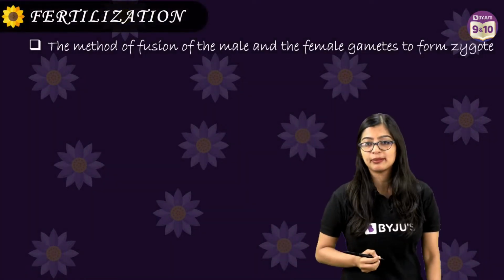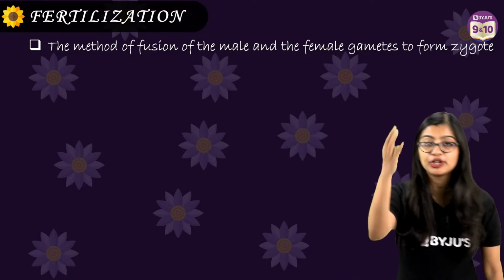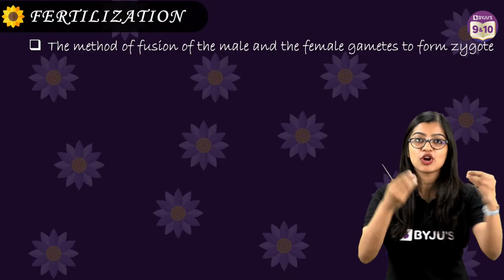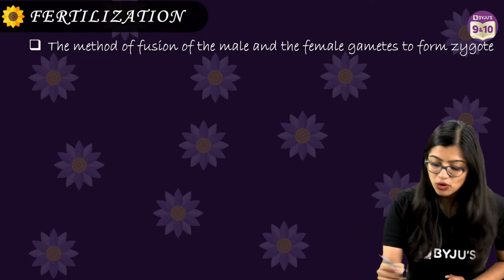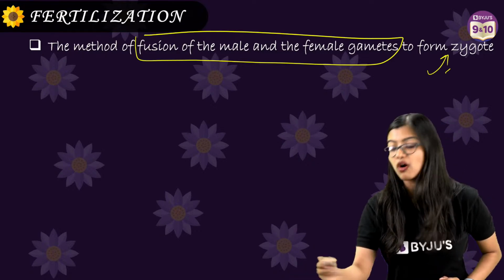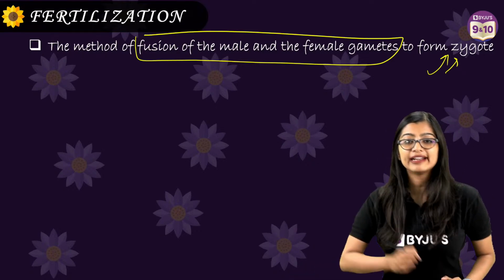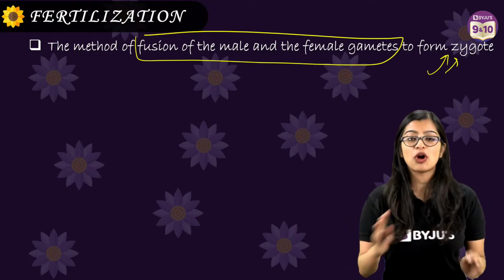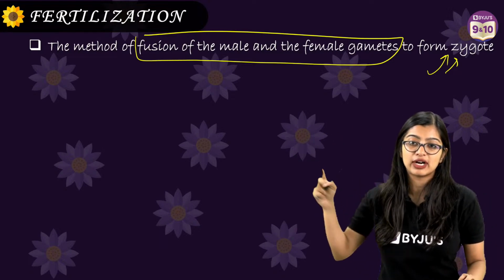Right. So now once we see that the pollen tube has germinated, growing down the style and reaching the ovary, we know that your gametes are also going. And we know that the fusion of male and female gametes is what we call fertilization. And it results in the formation of the zygote, okay? So this is what we mean by fertilization.